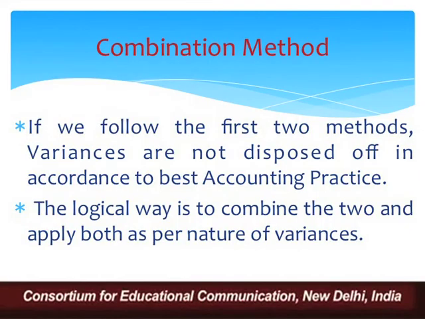The third method which comes in front of us is the combination method, where we apply a combination of both the methods. If we follow the first two methods, variances are not disposed of in accordance with the best accounting practice. So the logical way is to combine both the methods and apply them as per the nature of variances.